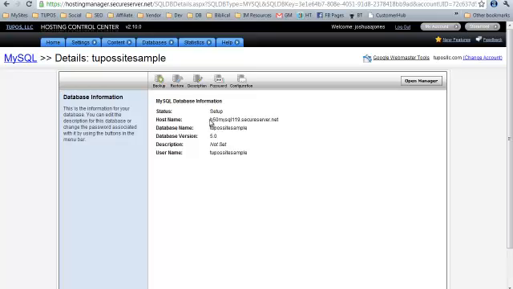So there's some key information that you'll need here. You'll need a host name. You'll need the database name. And you'll also need the username, which is the same as the database name. So you have both of those, and the password. So those 4 pieces of information, which are technically 3, that's what you're going to use to install WordPress. So that's it. Once that database is set up, you don't have to go in and manage anything. WordPress is going to handle all of that for you.